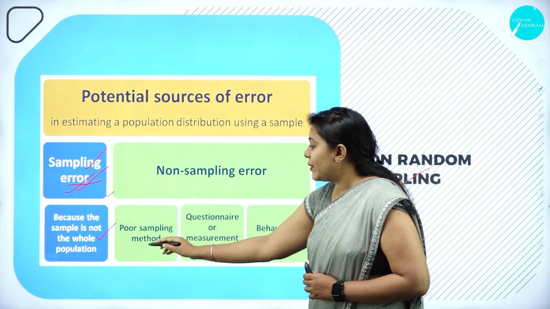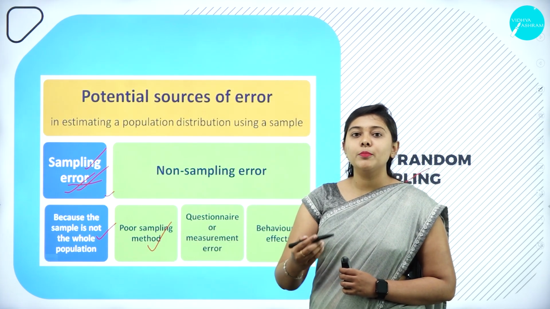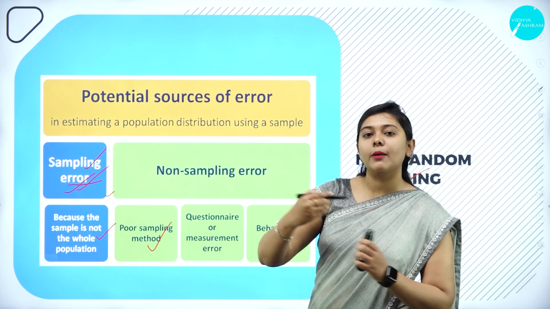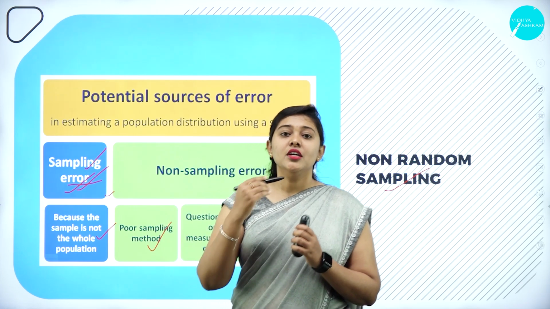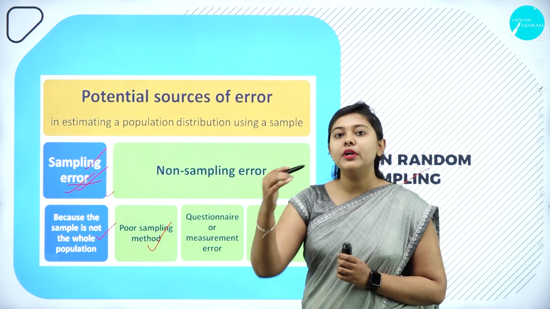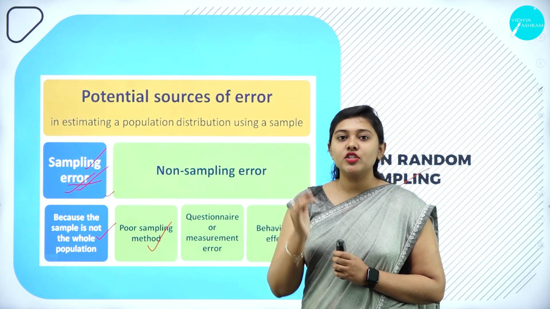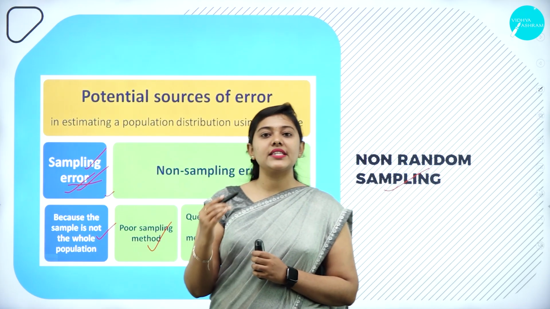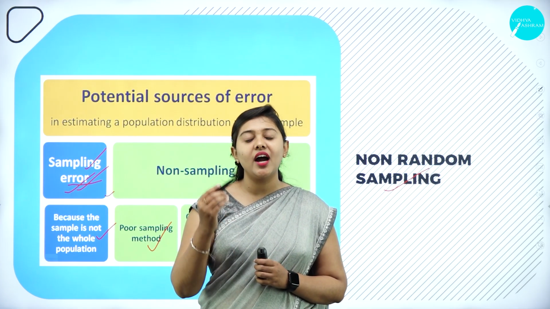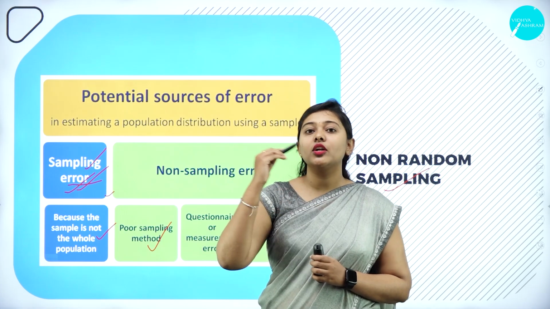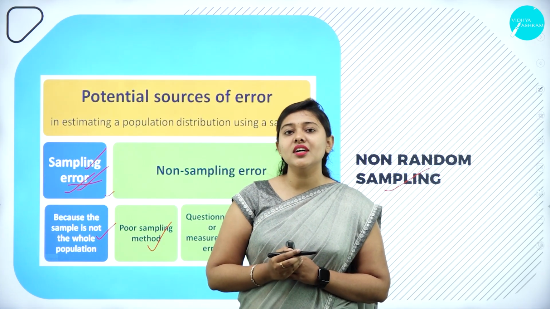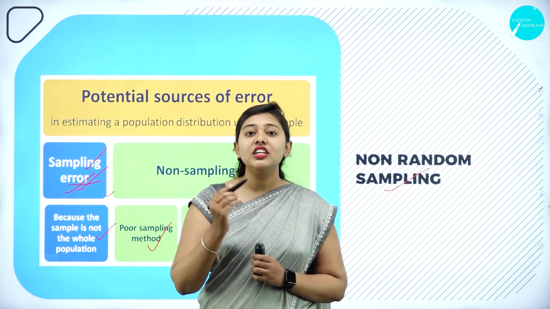Poor sampling method might also cause it. As I have discussed, we have random sampling and non-random sampling. In random sampling, the methods we have followed might not be suitable for our study. So, my dear students, while selecting the data, for what purpose we are selecting the data, what is the question that we want to address, and what is the main objective and reason behind the study should be known.